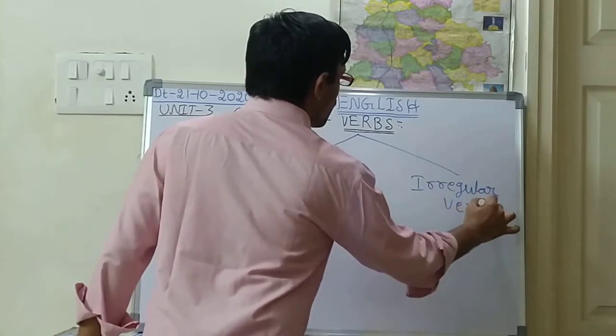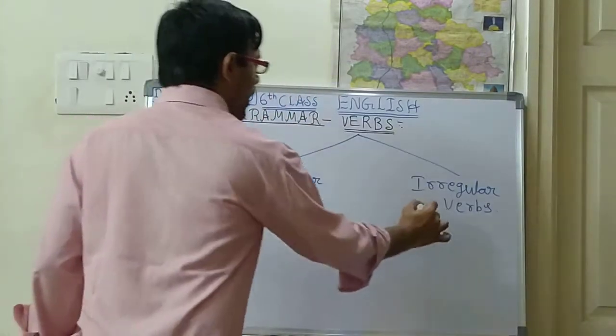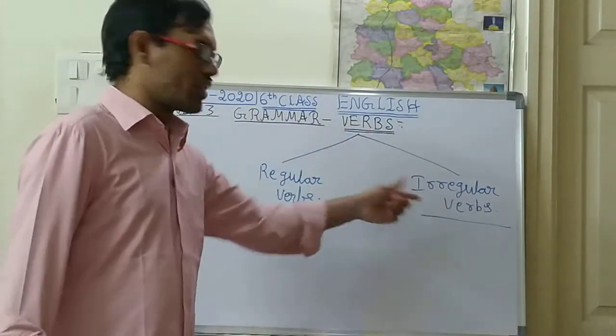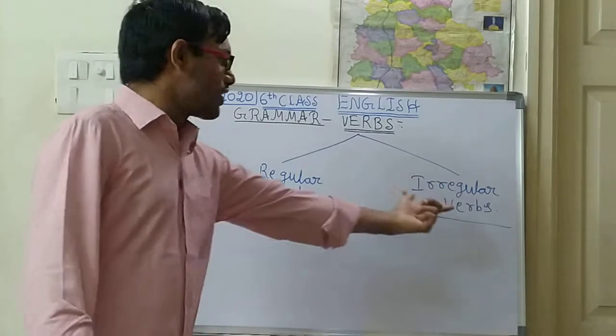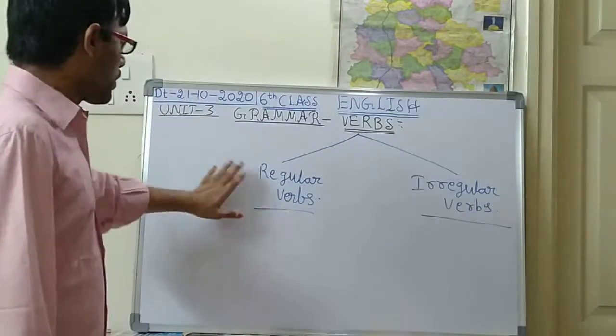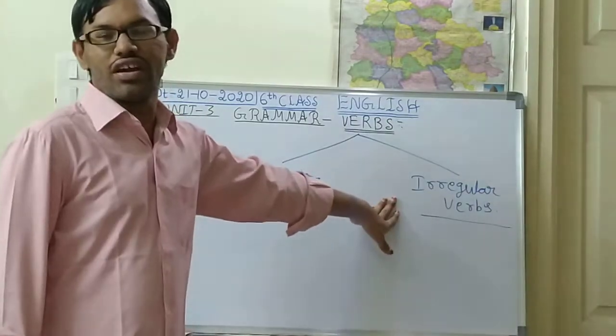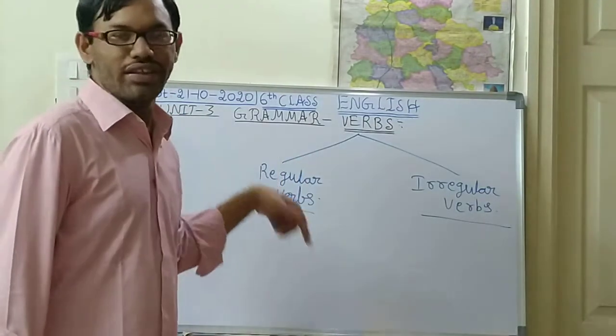So verbs are divided into two parts: regular verbs and irregular verbs. What are these regular verbs and what are these irregular verbs? You will know in this class only.